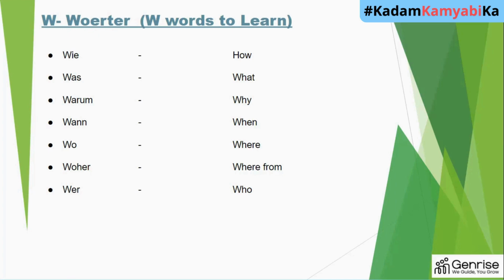Wann means when. Where is wo, and where from is woher. And who is wer. It is not war. So wie, was, warum, wann, wo, woher, and wer.